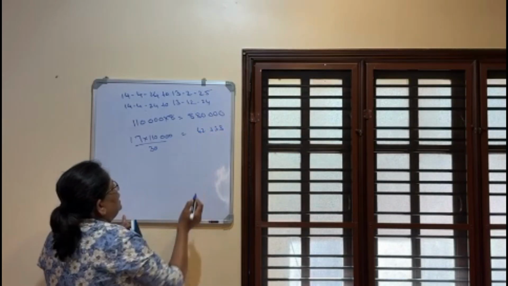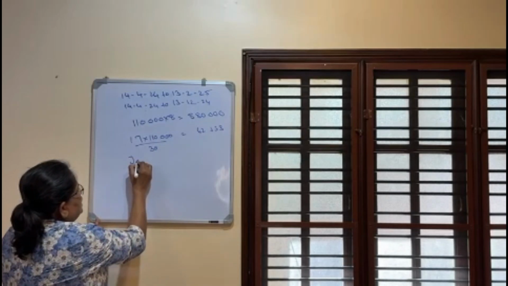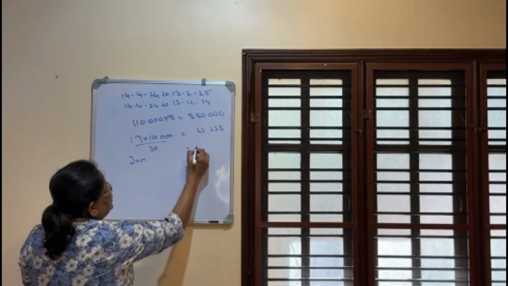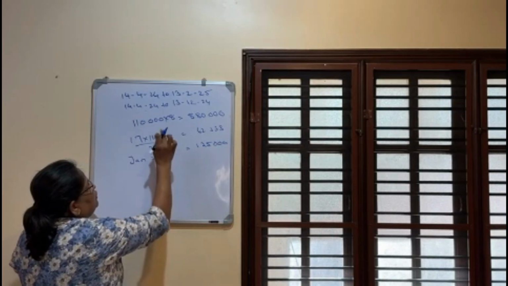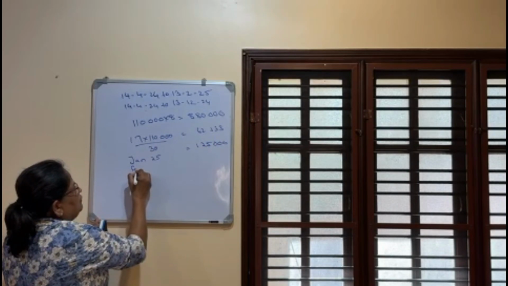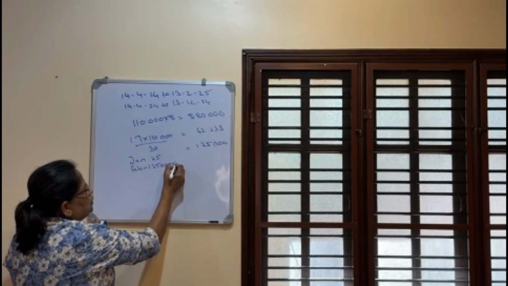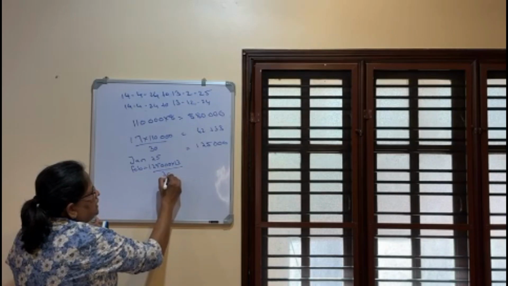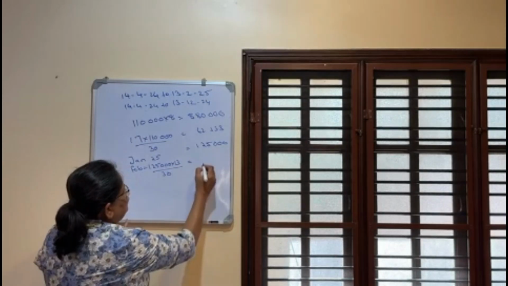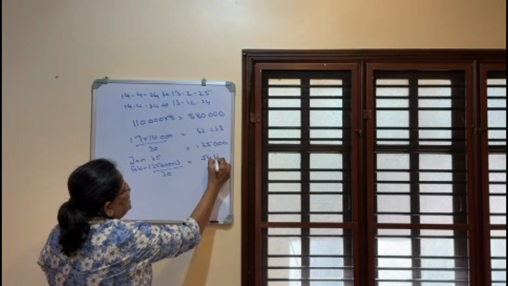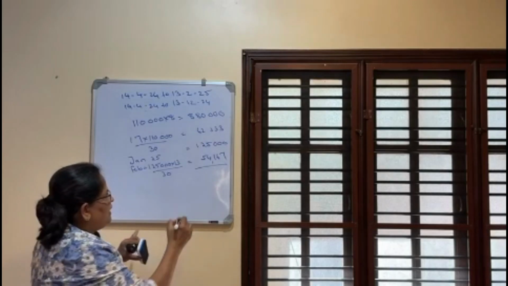62,333. Now January salary is 1,25,000. Jan salary is 1,25,000, it's given in the problem. Now February 13 days, how do you calculate? 1,25,000 into 13. Here also it's divided by 30 only, not 28. So here the value is 54,167.